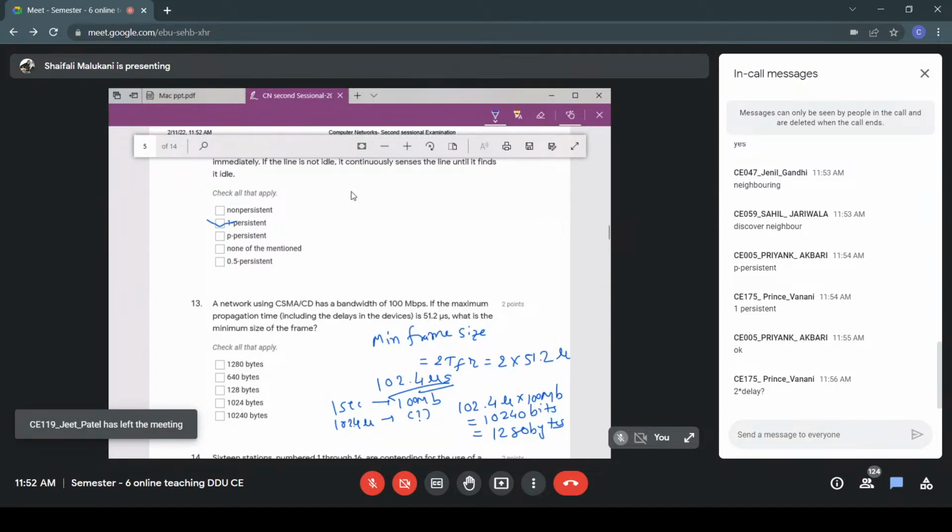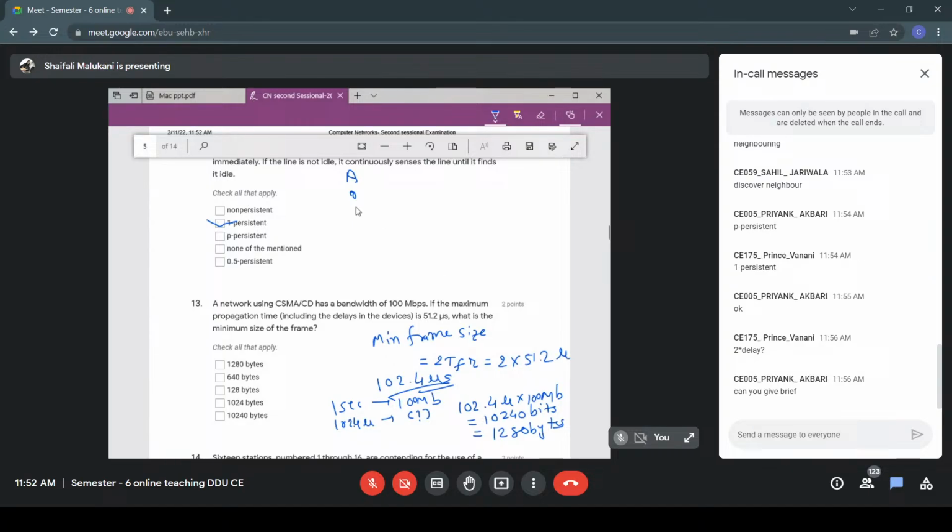See, suppose I'm on this end. Let me know, are you clear with this? Because I am going to need this concept in the next topic as well. Are you clear with why 2 times delay? It is okay that you forgot it, but are you clear with this? Otherwise, I can explain it now because it is useful in the next topic as well. But be quick, otherwise I'm not going to explain it. Are you clear or not?